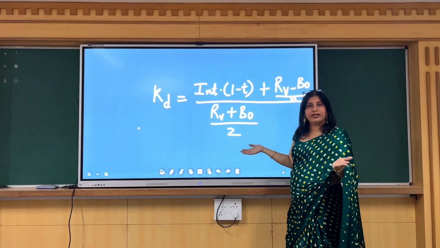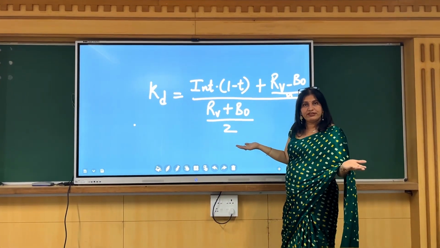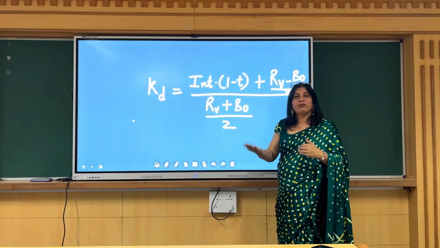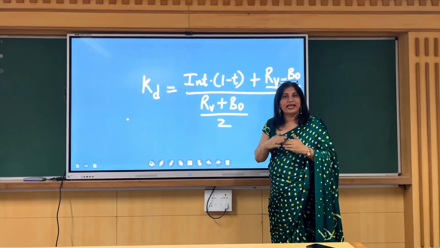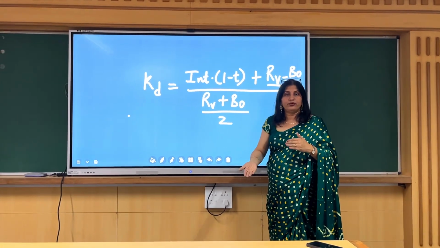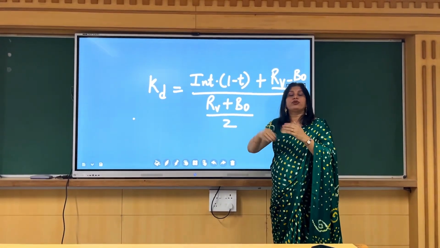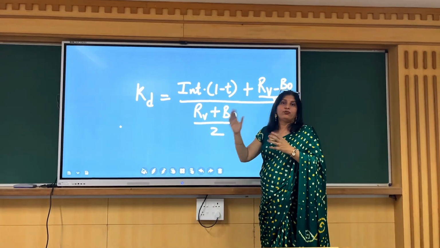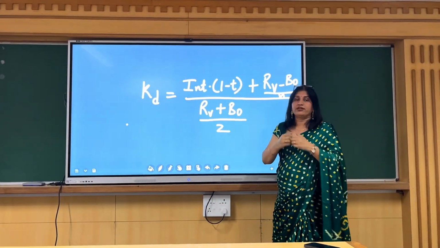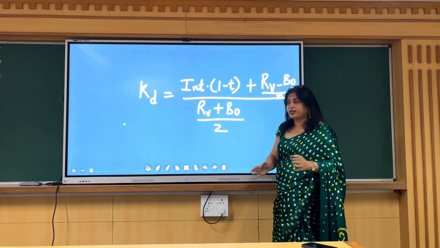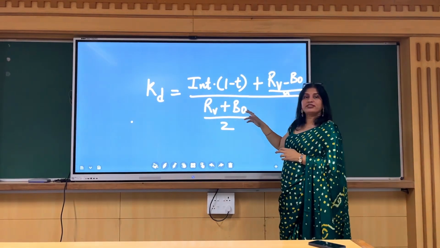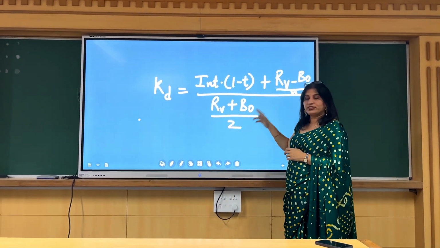B0 I just explained is the bond value, amount received. अगर आपने discount पे issue किया है, less than face value, then the bond value will be 100 minus 10, 90. If the debenture or bond is issued at more than face value, then the bond value will be more, let's say it's 110, so the bond value will be 110. But if there is any flotation cost, if there is any discount, it has to be deducted. So RV stands for redeemable value, B0 stands for the bond value, that is the amount received.